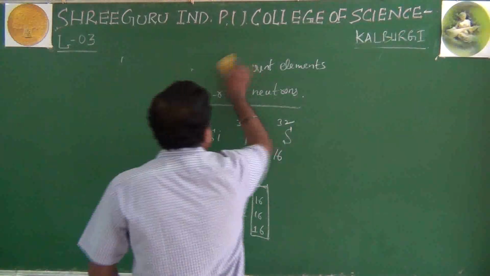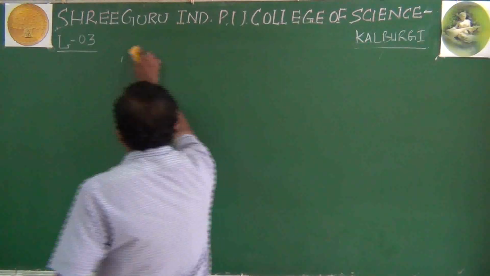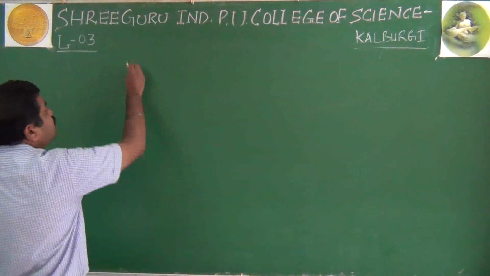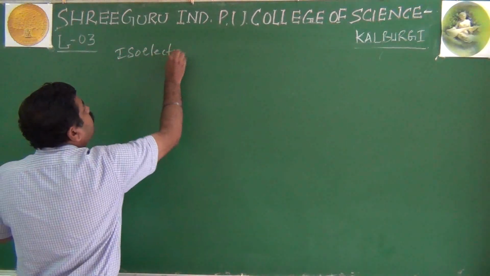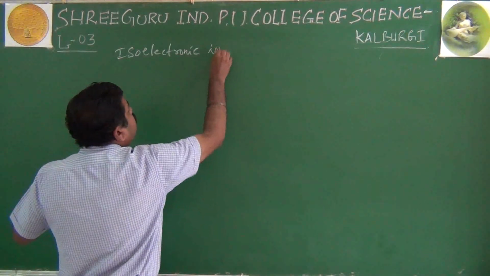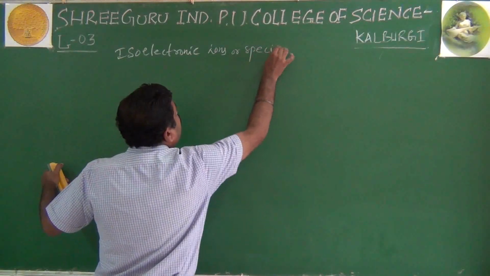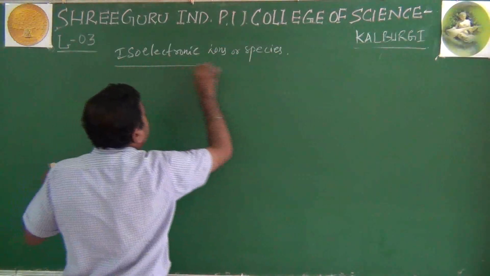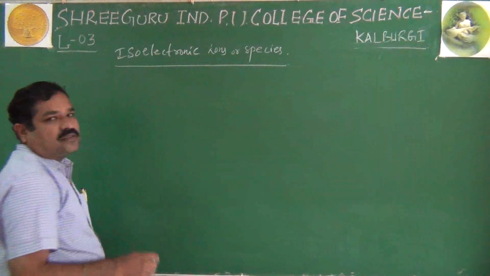Along with these, you should also know the next concept or next term, that is isoelectronic ions, or you can also call them isoelectronic ions or species.